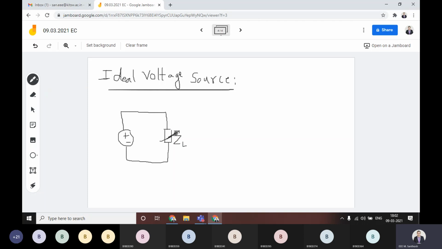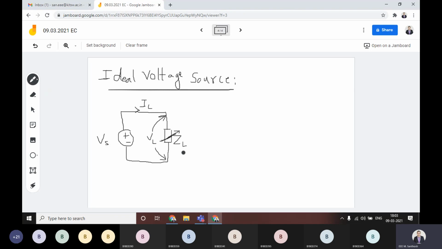Then in this case of voltage source, we are having the source voltage which is equal to Vs. Then this is actually generating some current to the load that is equal to IL, and some voltage VL will be existing across this load.